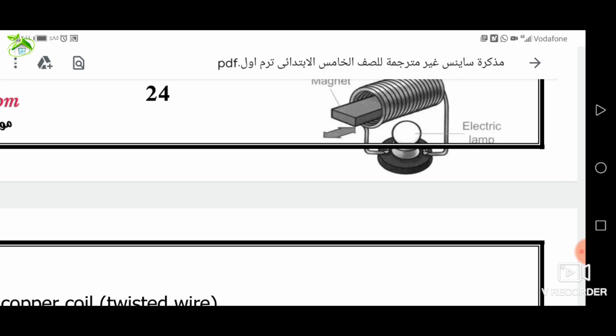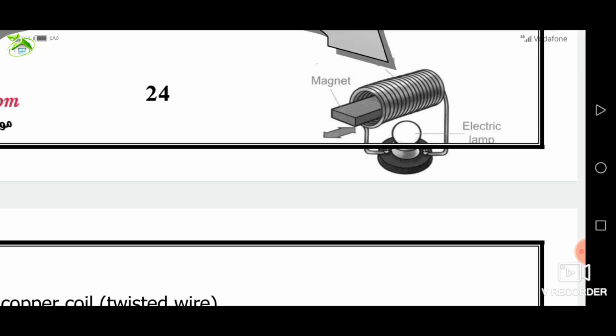What's the structure of the dynamo? Number 1, a copper coil. Number 2, a magnet. Its idea of operation is converting mechanical energy into electric energy.